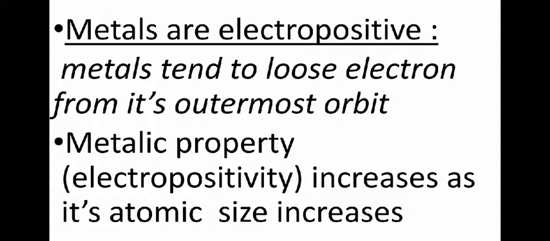Now since the size of sodium is greater than lithium, we can say that sodium can easily lose its electron, because when the electron is farther away from the nucleus, it experiences less electrostatic force from the nucleus. So the greater the distance of the electron from the nucleus, the easier it is to lose that electron. So for different atoms, the higher the size, the greater its metallic property or electropositive nature.